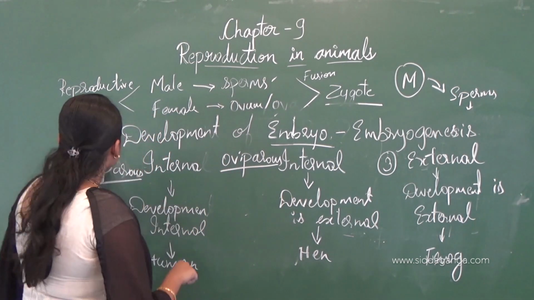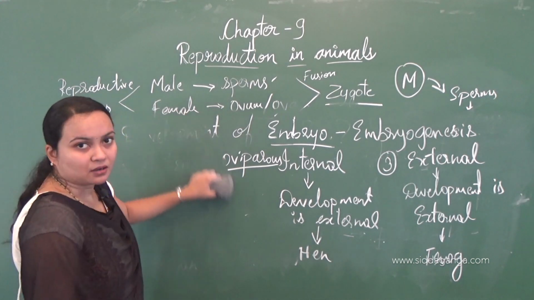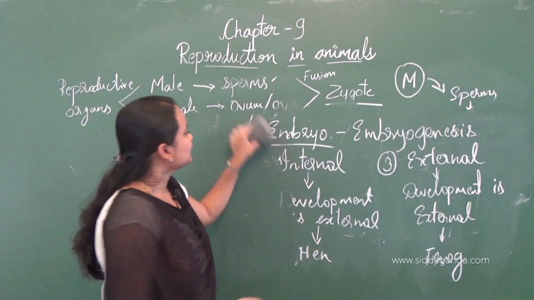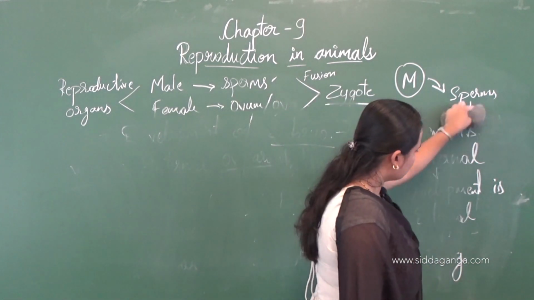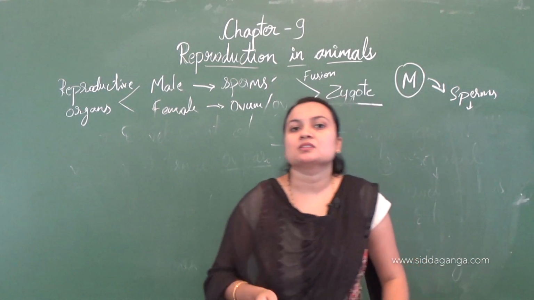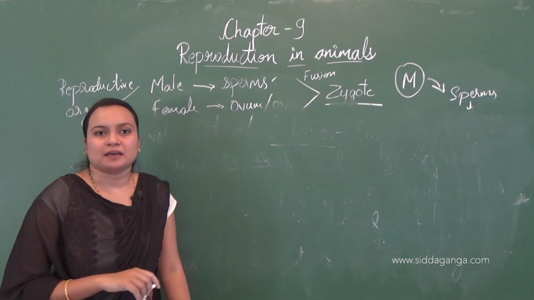One is viviparous and another one is oviparous. Two types of organisms based on whether they give birth to the young ones or they lay the eggs. Okay, you must remember these two terms. One is viviparous, another one is oviparous.